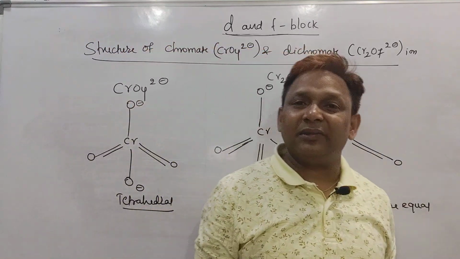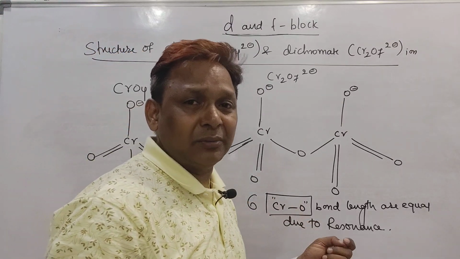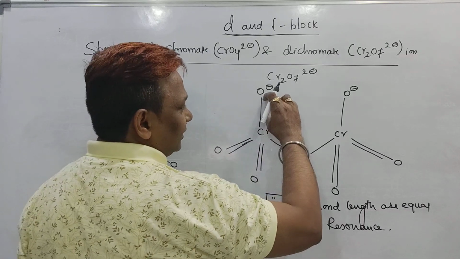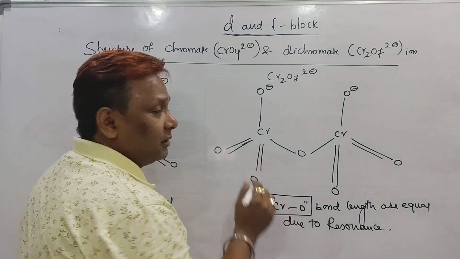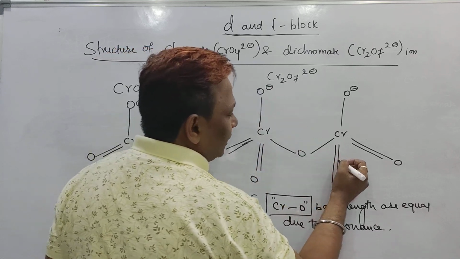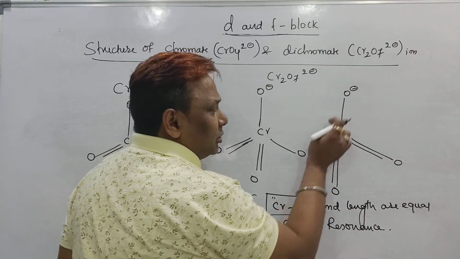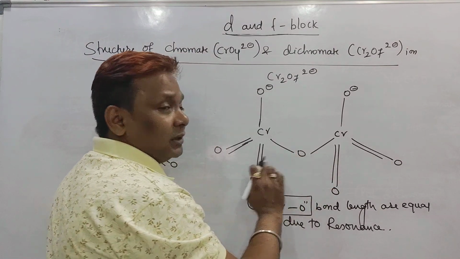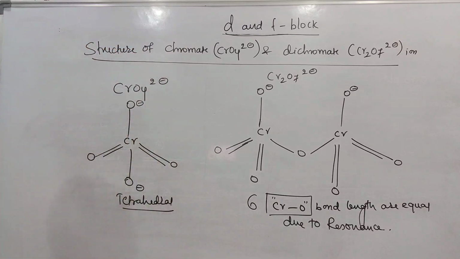So it does not show equal bond length between chromium and oxygen. These questions are asked many times in JEE Mains, even in NEET: in the dichromate ion, how many chromium-oxygen bond lengths are equal? You have to say one bond length is here, second here, third here, 4, 5 and 6, because they have conjugation, pi-sigma-negative. But the bridging bond lengths do not have any conjugation with the negative charge or with the pi bond, so they do not show equal bond length. Right? Take a screenshot of this.